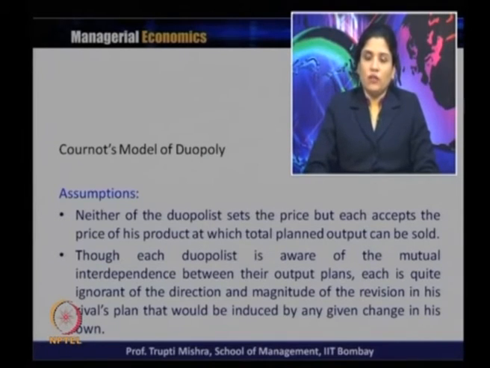Each duopolist, each firm, is aware of the mutual interdependence between their output plans, but each is quite ignorant about the direction and the magnitude of the revision in his rival's plan that would be induced by any given change in his own. So, they know that they are interdependent when it comes to output plans, but they are ignorant about what would be the revision in the rival's plan if one firm changes its output plan. So, they are quite ignorant about the direction and the magnitude of the revision of the rival's plan whenever they make any change to their own plan.